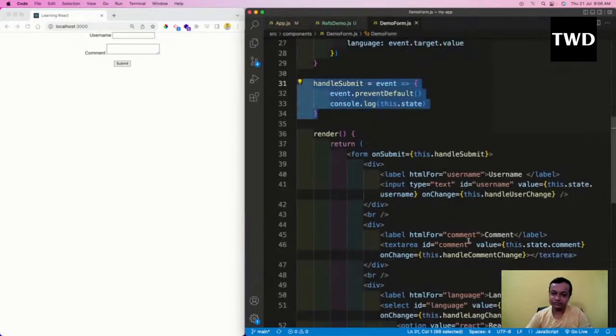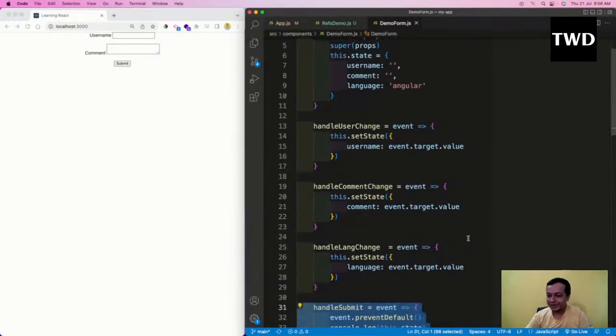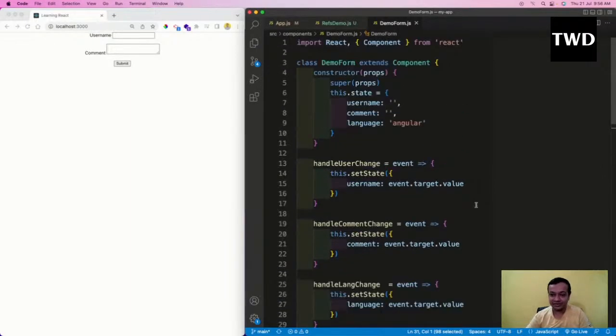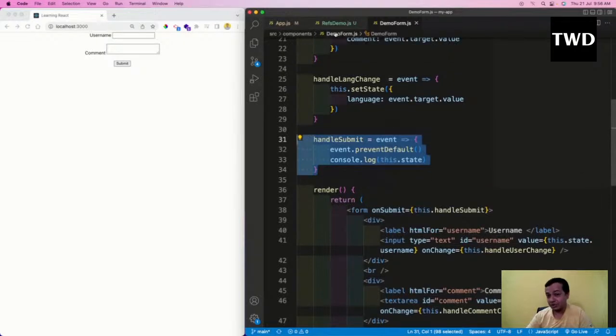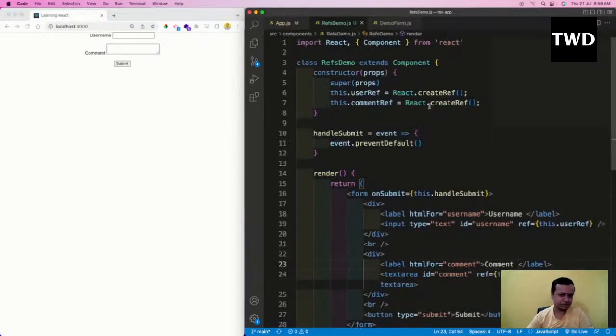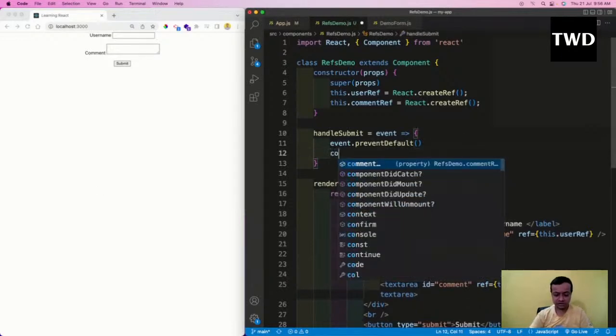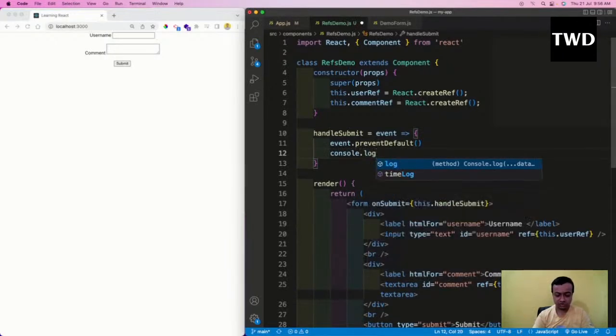But how do I get the value here? Anyways, we have uncomplicated a lot of logic. All this logic is not required. Okay, so that is there. But how do I get the value? Then I can send it to the backend and do whatever I want. So how do I get that? I get that by console.log.